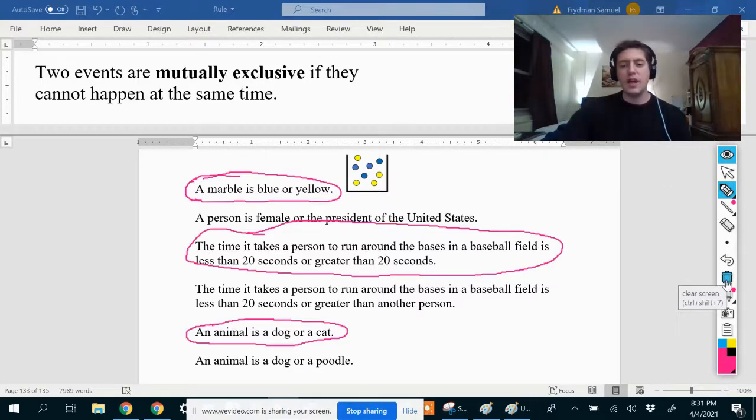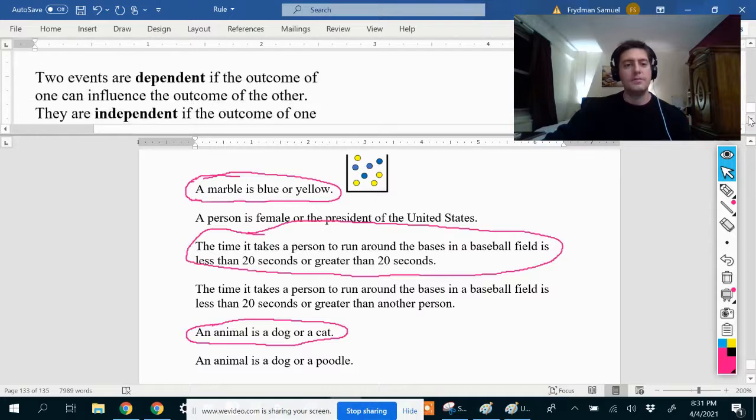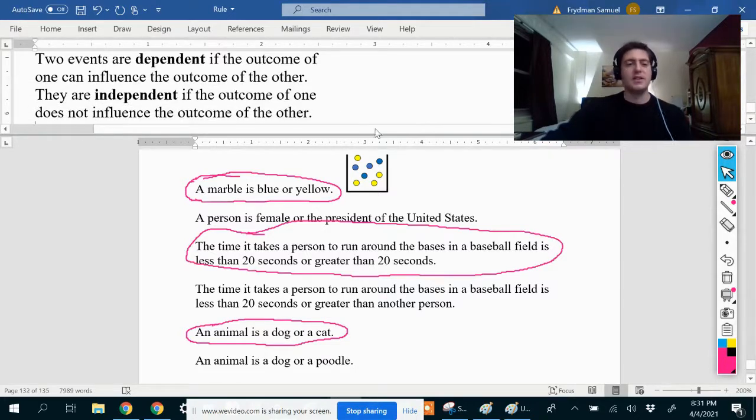Okay, so now let's move on to dependent and independent events. So two events are dependent if the outcome of one can influence the outcome of the other.